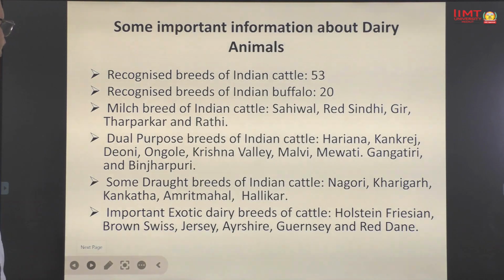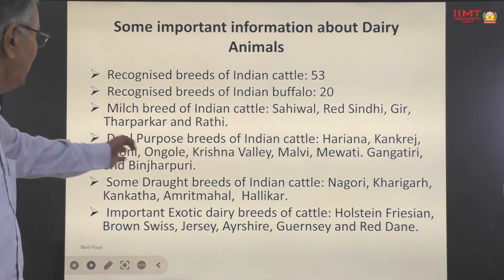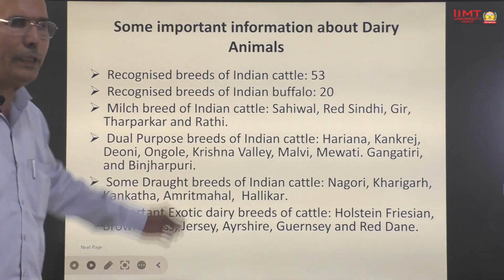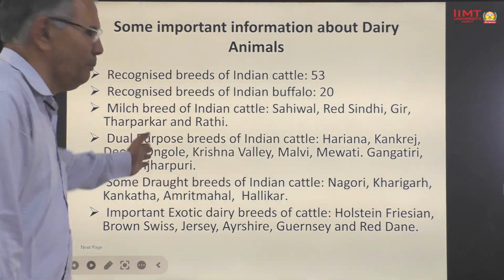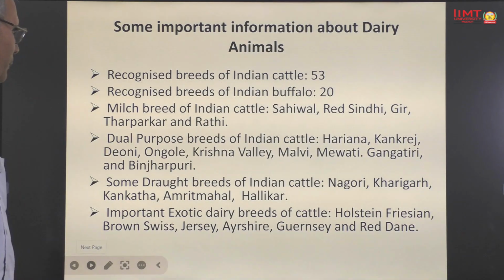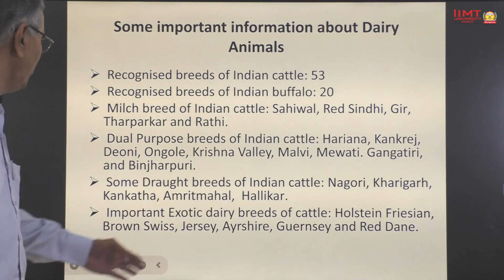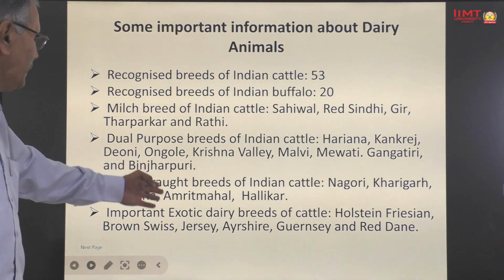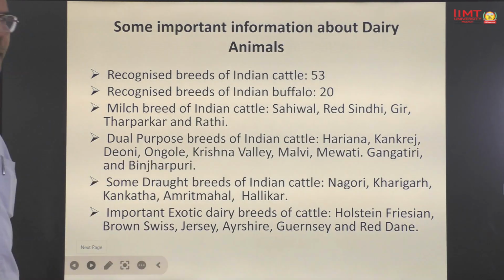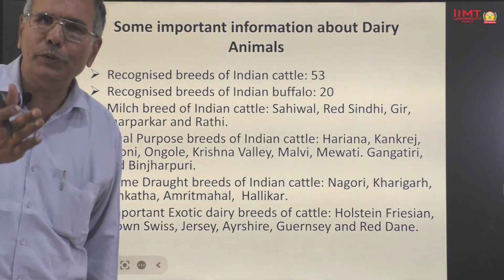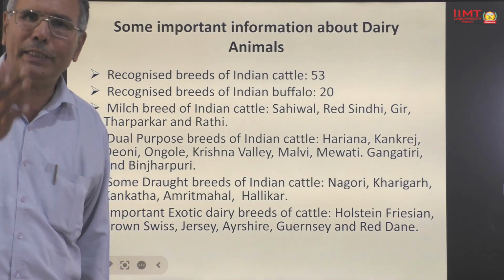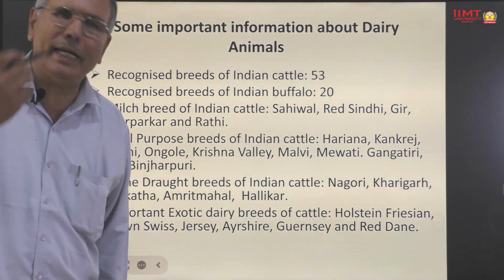The dual purpose breeds of Indian cattle are Haryana, Kankrej, Deoni, Ongole, Krishna Valley, Malvi, Mewati, Gangatiri and Binjarpuri. Some draft breeds of Indian cattle are Nagori, Khillari, Kherigarh, Tenkatha, Amrit Mahal, Hallikar. Important exotic dairy breeds are Holstein Friesian, Brown Swiss, Jersey, Ayrshire, Guernsey and Red Dane.